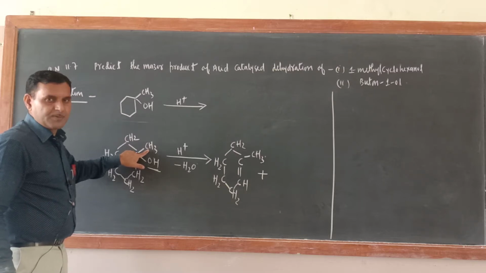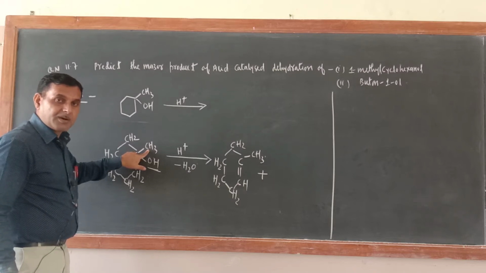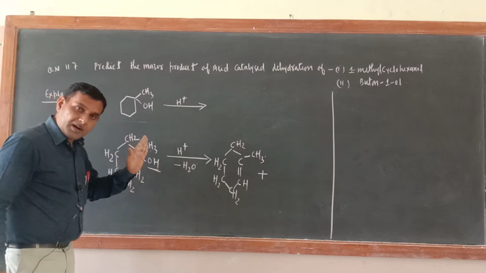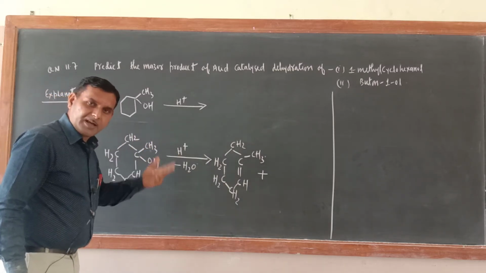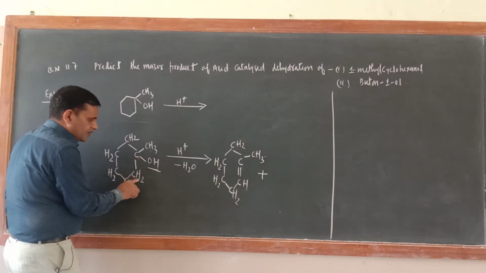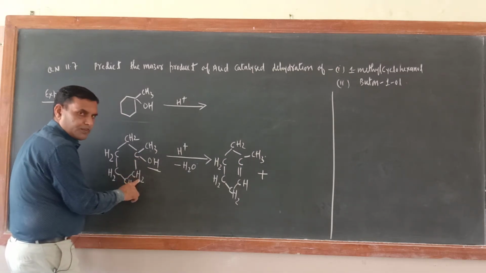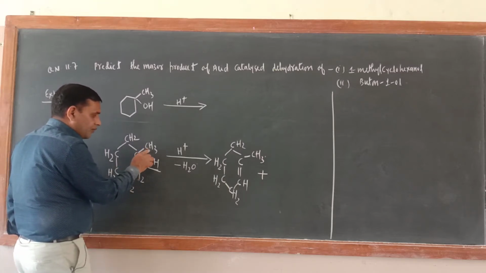What is elimination? Elimination is the reaction in which an atom or group of atoms is removed from the same carbon atom or the neighboring carbon atom. So first time I removed the proton from here. Next time I have to remove from here.